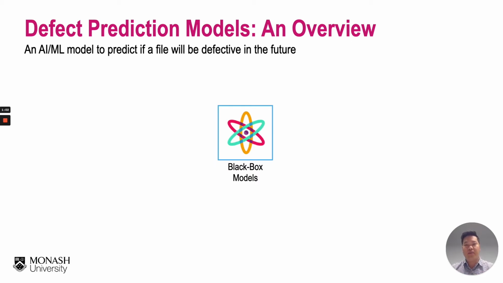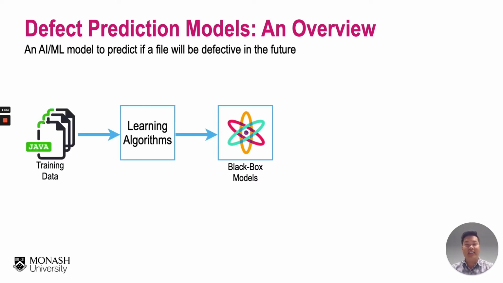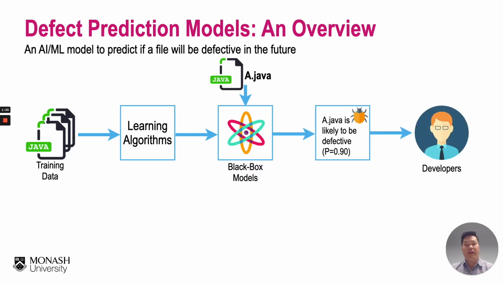To address this problem, defect prediction models have been proposed to help developers prioritize their limited SQA resources on the most risky files. So defect models are AI or machine learning models to predict which files are likely to be defective in the future. And in general, we start from preparing a training dataset or defect dataset, then we build a model. For a given file of interest, we input this file into the defect model to understand the prediction of whether a file will be defective in the future or not.